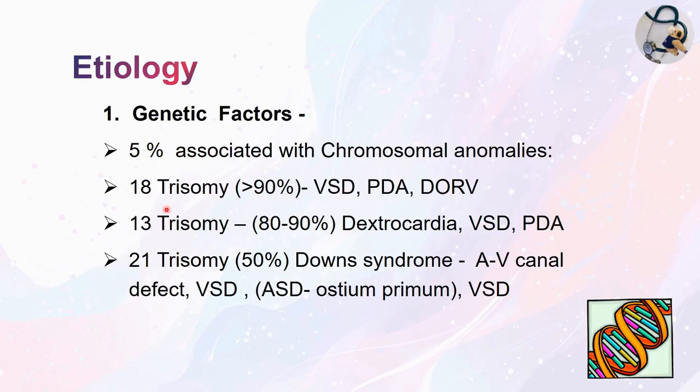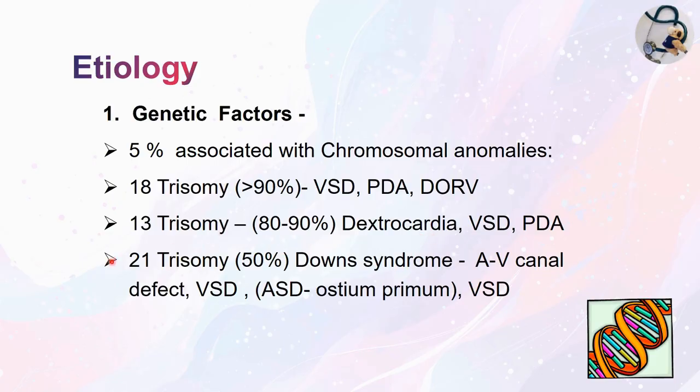In this, trisomy 18, that is Edwards syndrome. In this syndrome, more than 90% have congenital heart disease, commonest being VSD, followed by PDA and double outlet right ventricle. Trisomy 13, that is Patau syndrome. The commonest heart diseases are dextrocardia, VSD and PDA, and in trisomy 13, 80 to 90% of babies have congenital heart disease.